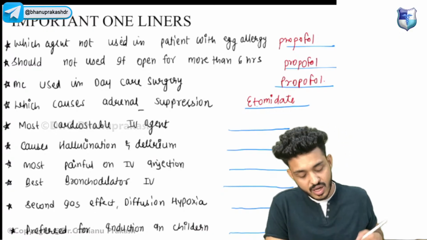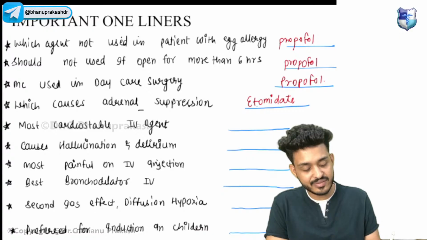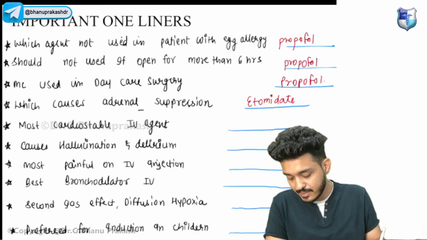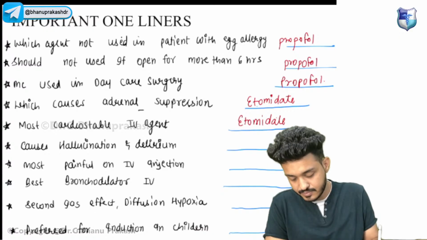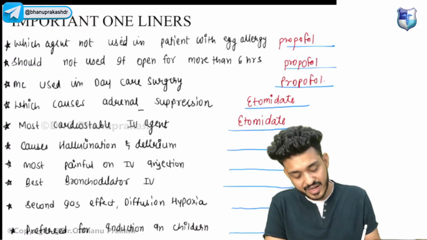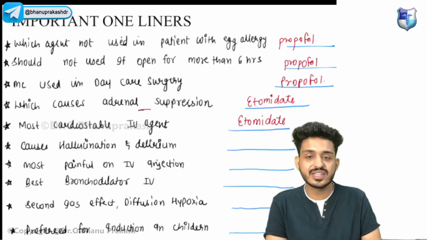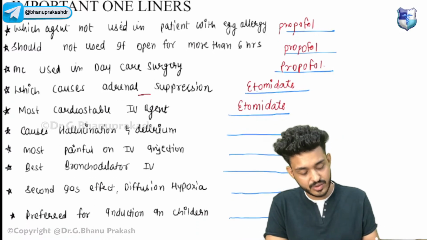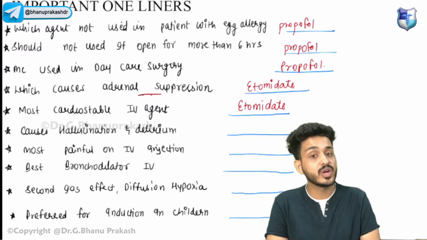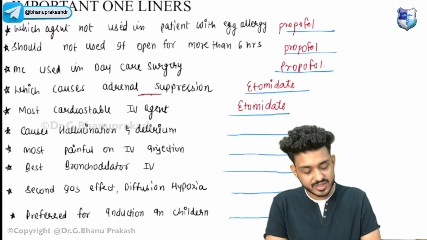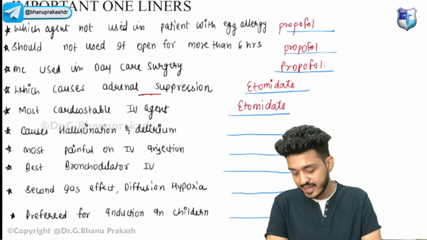Okay, the most cardiostable IV agent that we have seen. Again, your answer will be very good. That is etomidate. So in an adrenal suppression patient, we are not using etomidate. Okay, long term, if someone is ill for such a long period of time, we will be avoiding etomidate. The most cardiostable IV agent will be your etomidate.